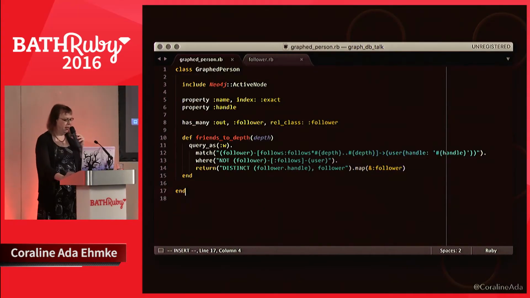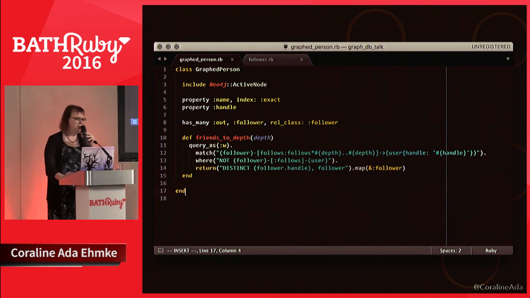This is, again, from our Twitter example. We have a GraphedPerson. Notice that we're including Neo4j::ActiveNode. So unlike ActiveRecord, this is not an inheritance situation, which I actually like better. We're adding behavior to our class. We can define our class however we want, and we don't have to say that our class is an ActiveRecord. So I like includes better for that sort of behavior.